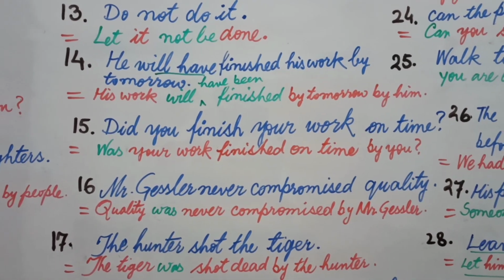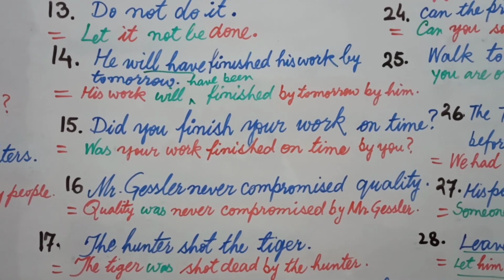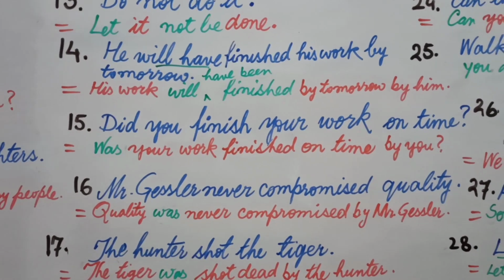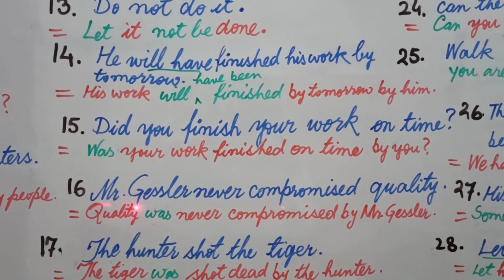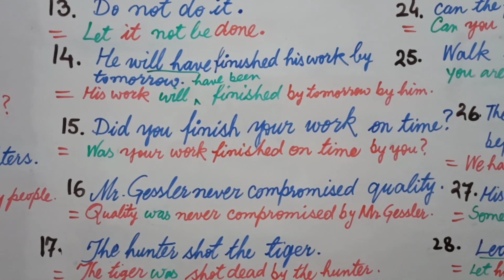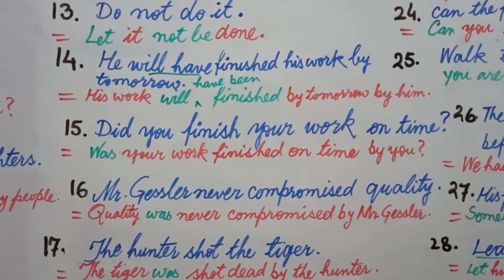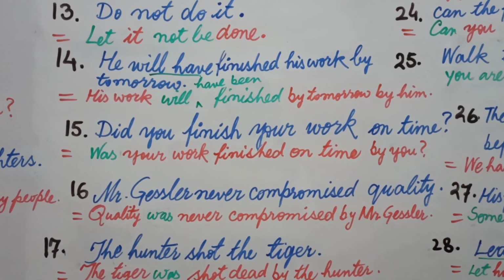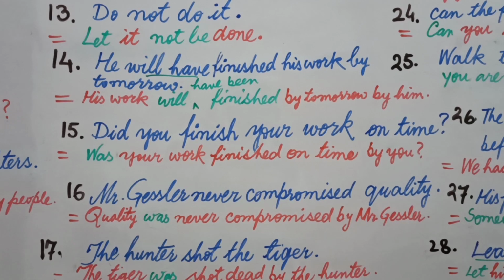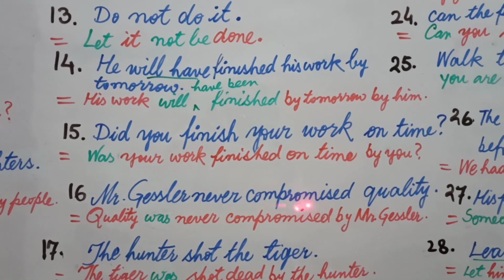Now let's see question number 16. Mr. Gessler never compromised quality. Quality is an object. Quality is written in the place of Mr. Gessler. Quality was never compromised by Mr. Gessler.